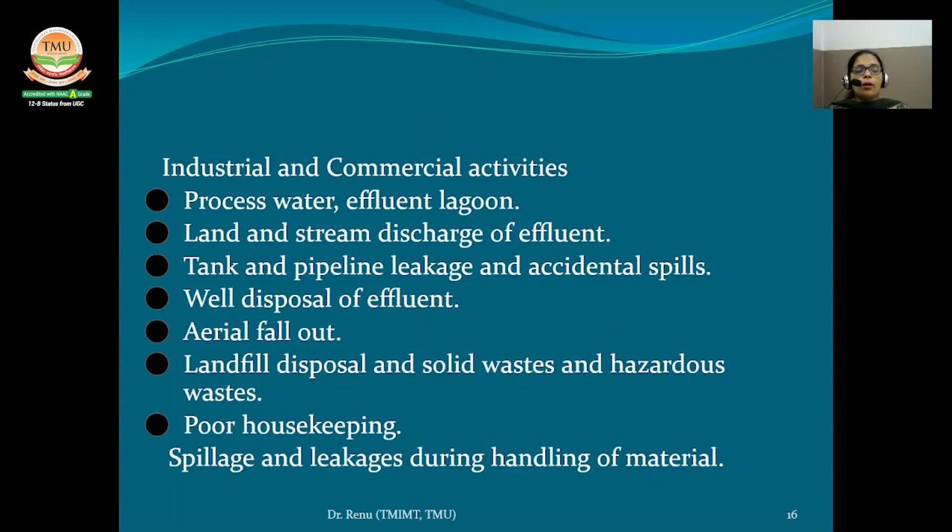And if you are talking about industrial and commercial activity, then process water and effluent lagoons, land and stream discharge of effluent, tank and pipeline leakage and accidental spills, well disposal of effluent, aerial fallout, landfill disposal of solid and hazardous waste, poor housekeeping, and spillage and leakage during the handling of material.